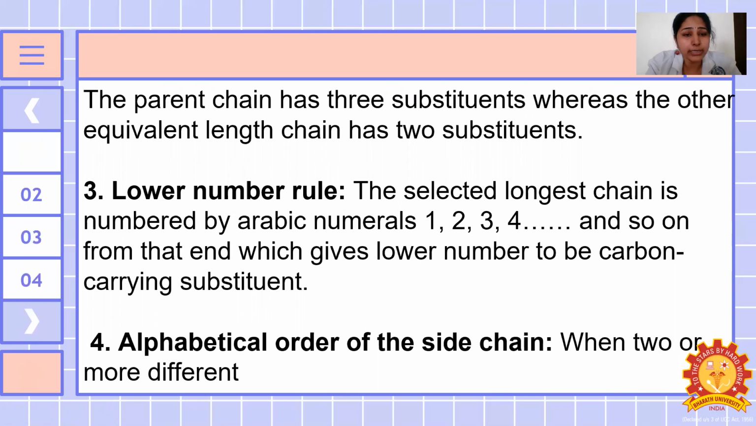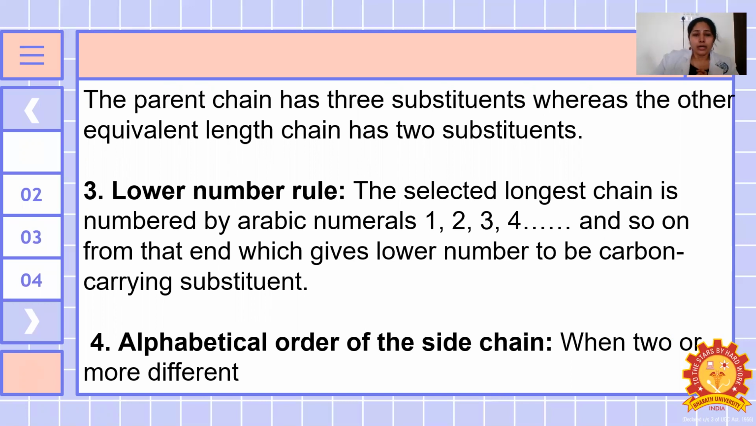So the selected longest chain is numbered by Arabic numerals 1, 2, 3, 4, and so on, from that end which gives the lowest number to the carbon carrying the substituent.